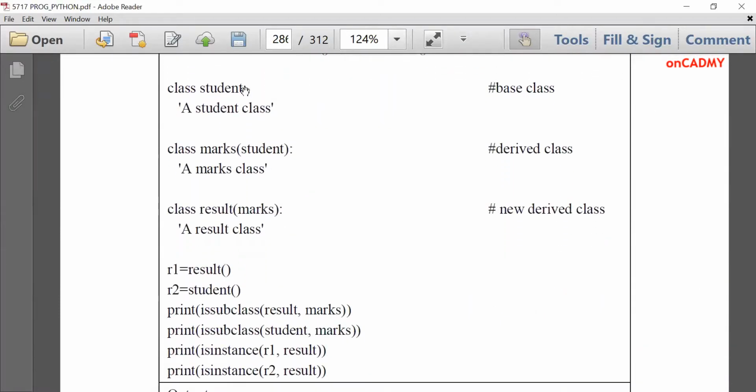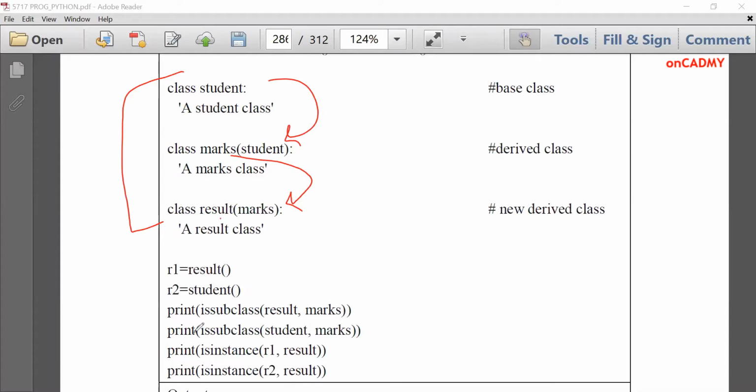See, we have created these classes: class student, class marks, student. Marks is inheriting the student class. Then class result, it is inheriting the marks class. We didn't define any member functions or members here. We have just declared the classes and performed inheritance. Then we have created an object R1 is equal to result. Then R2 is equal to student.